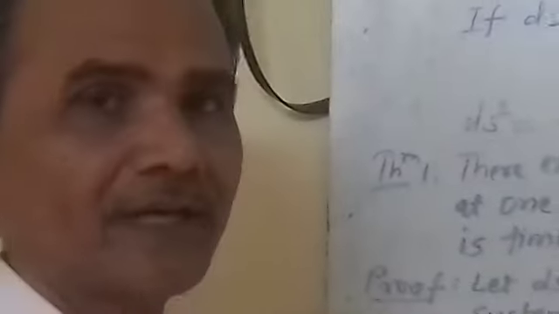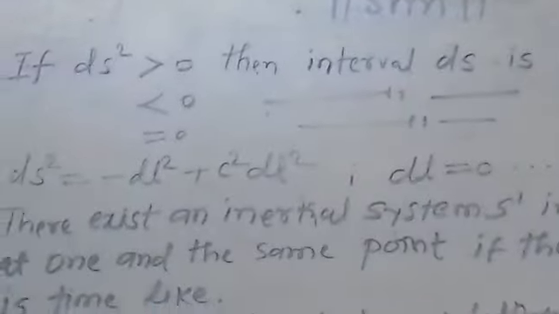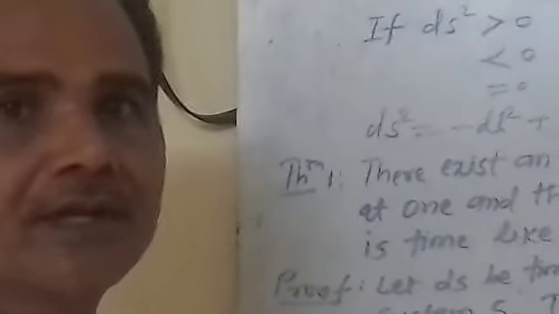Dear friends, today I will discuss two results that depend upon the types of intervals in special relativity. In SR the interval is of this kind: ds² = -dl² + c²dt².